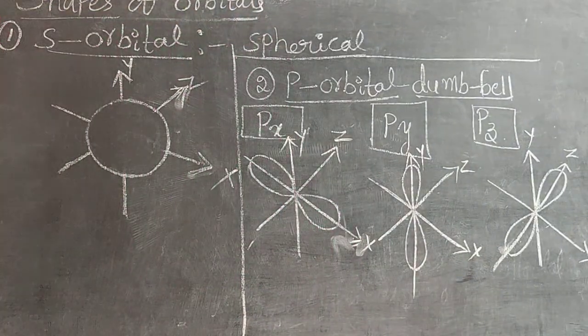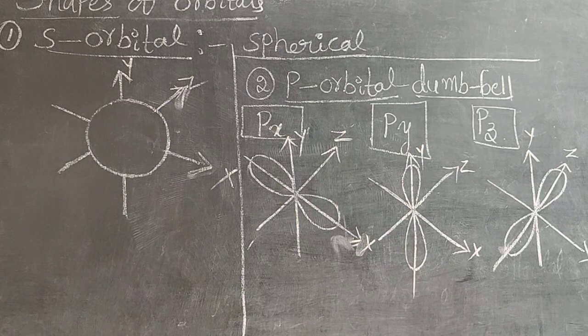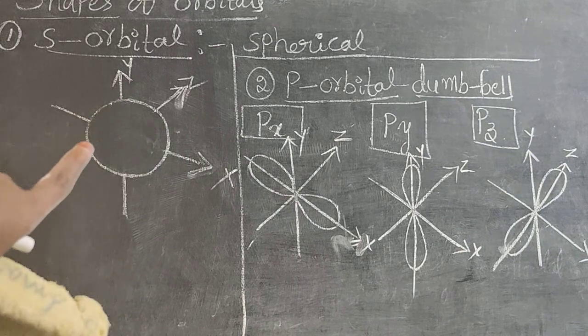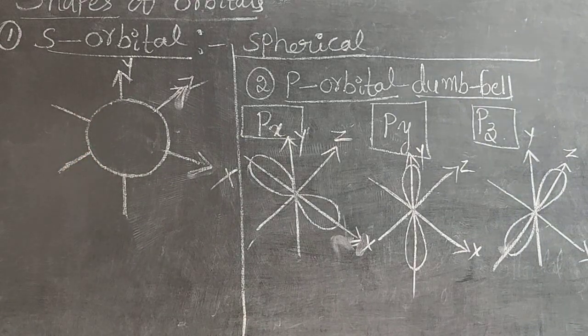How can we draw all the p orbitals? I will show you how to draw all the p orbitals. So, are you clear about the s orbital? I will erase the s orbital and draw all the p orbitals. Yes.